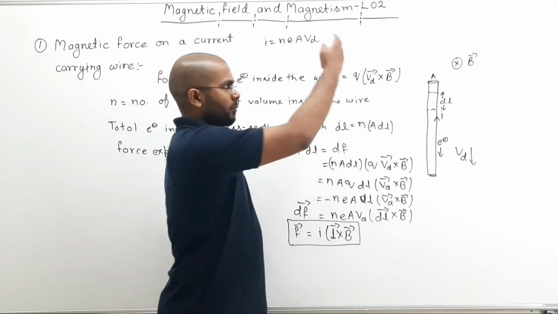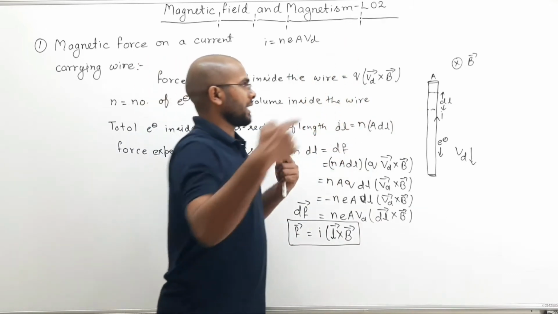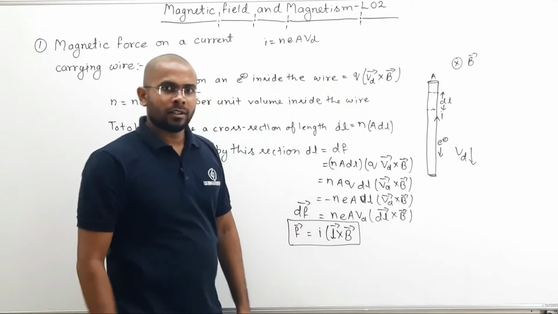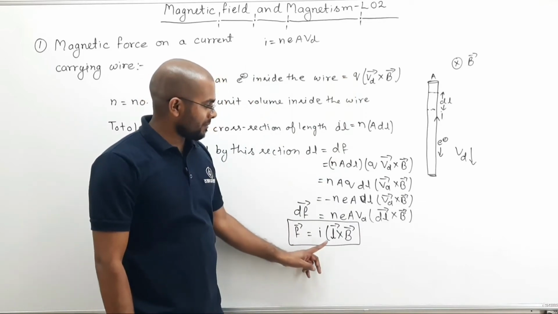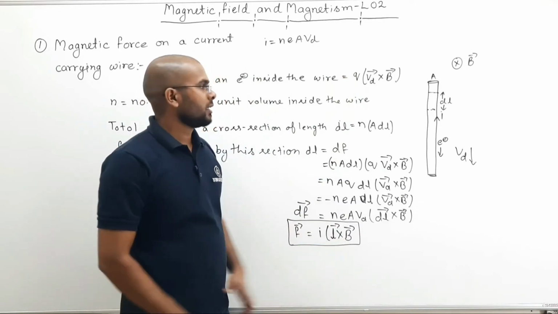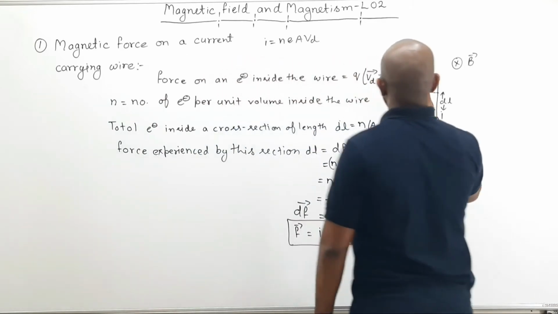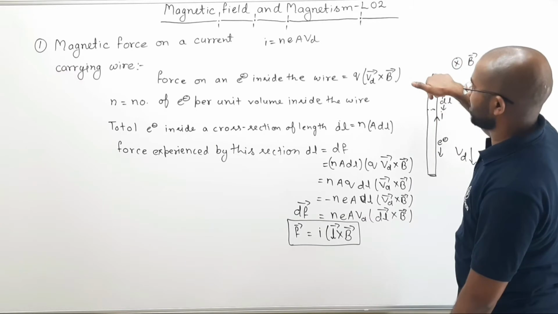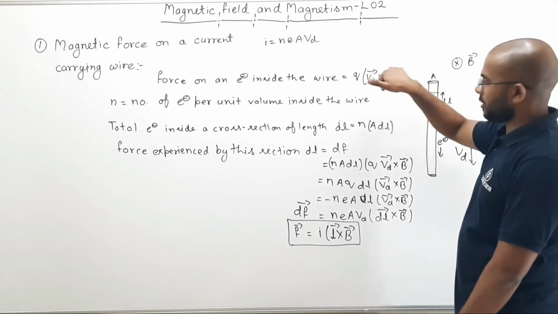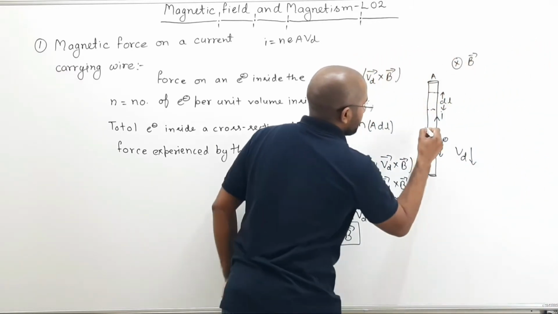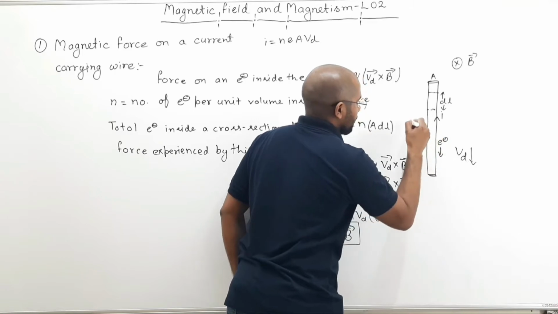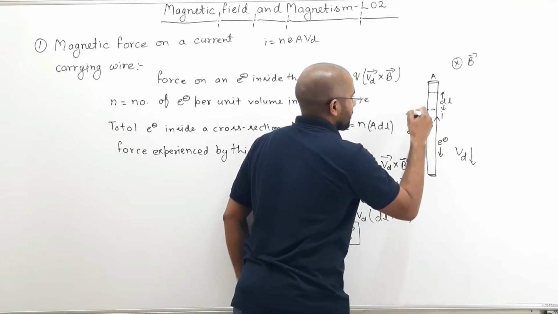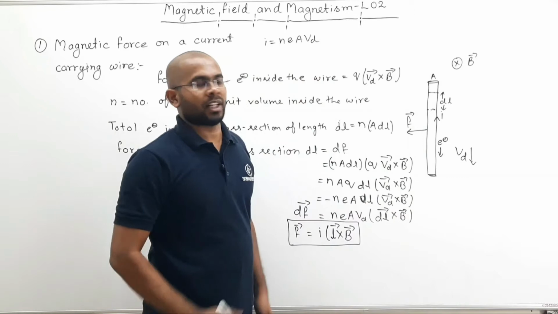So here if I ask, tell me the force on this wire. Current is flowing upward and magnetic field is inside. So force will be I times L cross B. So L is like this, B is inside, so L cross B. What will be the direction of force? Direction of force on this wire should be in this direction. This should be the force vector.